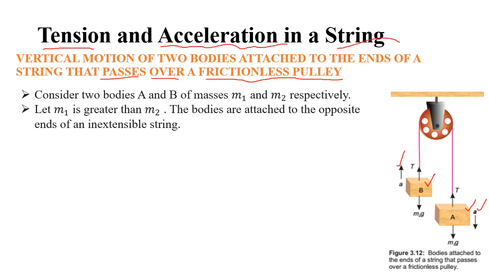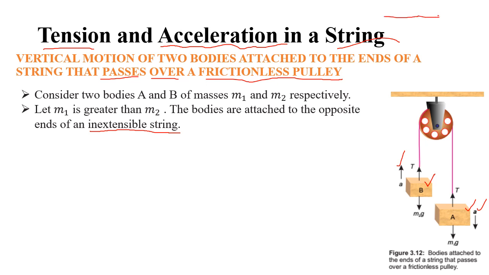The bodies are attached to the opposite ends of the inextensible string. I also mentioned at the start of the lecture that we will discuss which type of string we are talking about. Inextensible. What is meant by inextensible? Inextensible means that there is no extension.